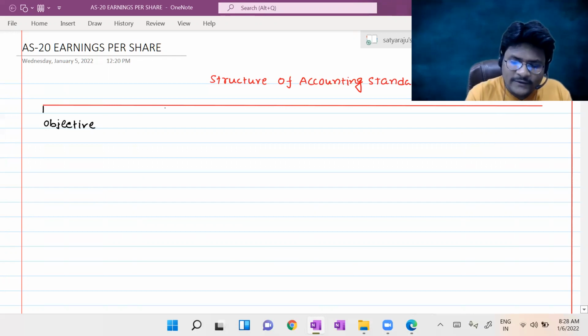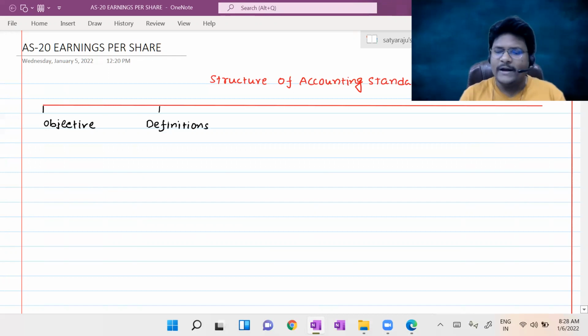Then we will see definitions. Under definitions, what do they discuss? A standard is a collection of provisions, and it involves more technical terms. So to explain in a better way, all the technical terms used in that particular standard are defined at the initial stage itself, which is nothing but definitions.